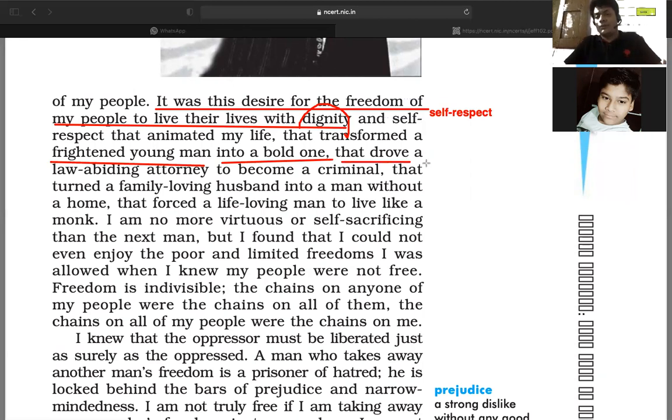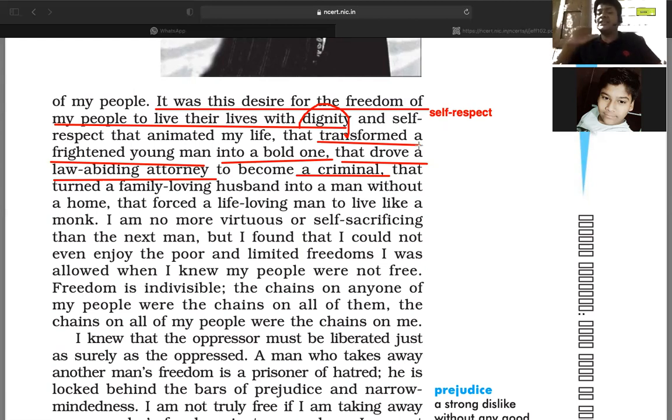So that took him from a law-abiding attorney to a criminal. Law-abiding attorney means he was following the law. He became a good lawyer, then a government lawyer, to become a criminal, right? So look into his transformation. Why did he make this transformation? It was made because of his desire for the freedom of his people, to live their lives full of self-respect, right?